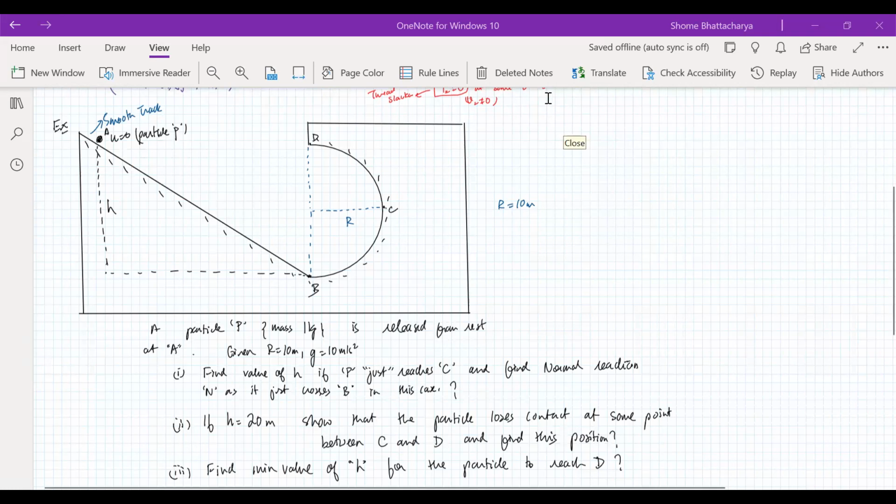Oh, just a second. The radius is 10 meters now. Adinath, check your answer, it is not correct. Check your answer once. Manav, your answer is correct. Have you taken the radius to be 20 by mistake? Yes, sir. Okay, just change the radius to 10, now you will get the correct answer. Yes, Manav, your answer is correct for both things. Normal reaction also. Normal reaction in the first situation will become 3 times the weight. So 30 newtons.